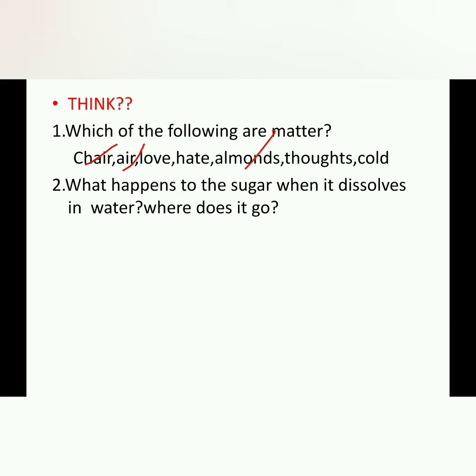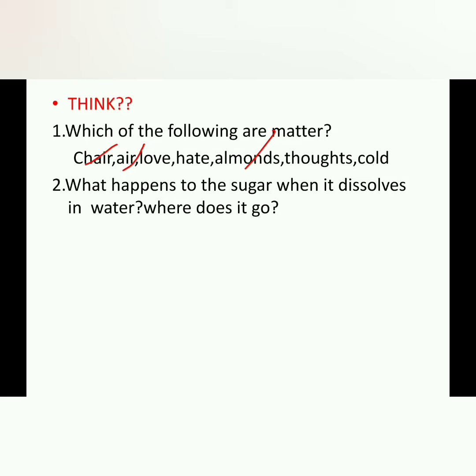Here are some questions to think about. Which of the following are matter? Already we discussed that whatever has mass and occupies space is called matter. Chair, hair, almond are all matter. Love, hate, thought, cold are all feelings. Feelings are never considered as matter.